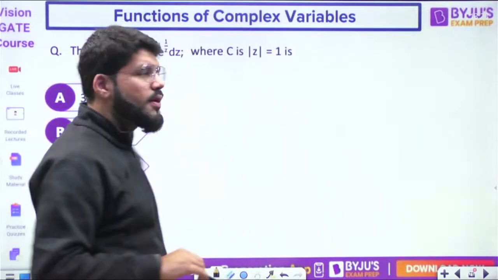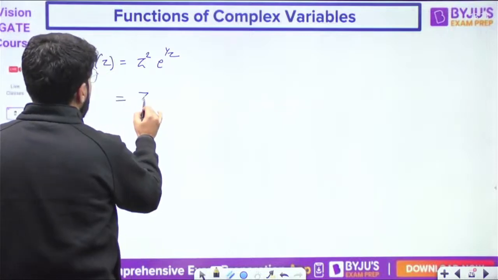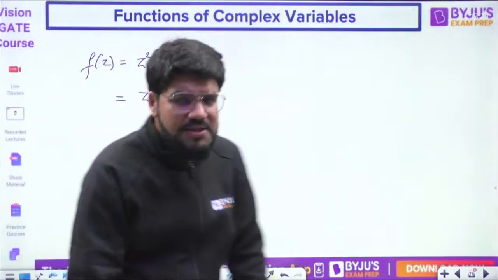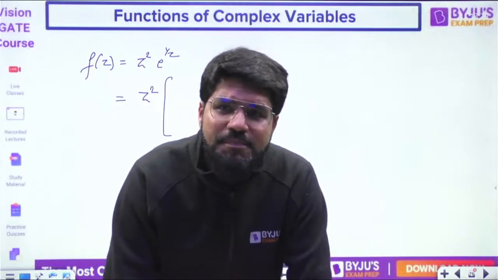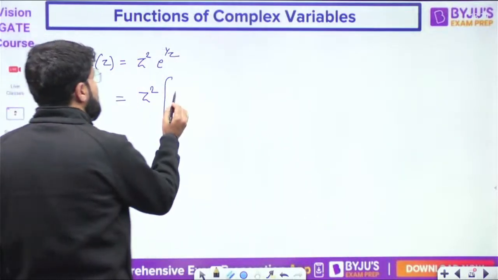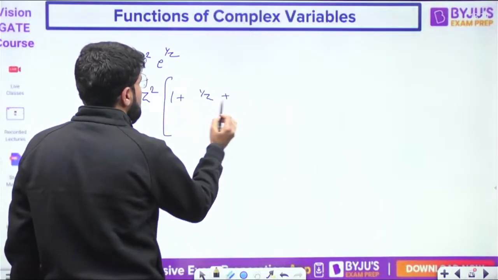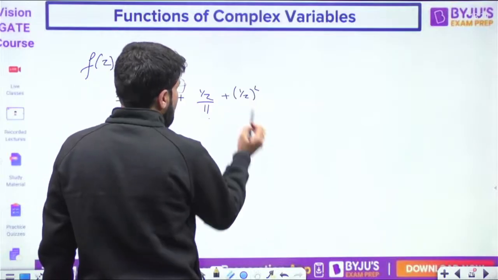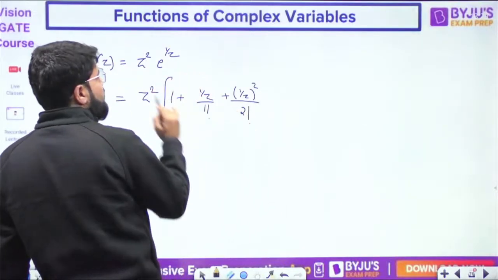Now watch. I will expand e power 1 by z as a power series, like the e power x expansion. That is given by 1 plus x by 1 factorial plus x square by factorial 2 plus x cube by factorial 3, and so on. In place of x you have 1 by z.